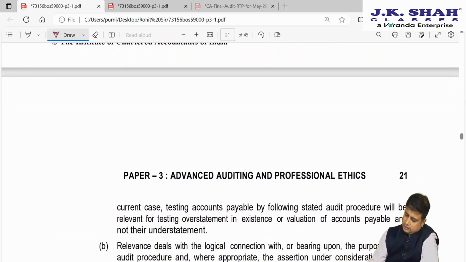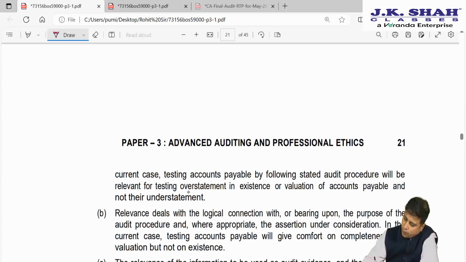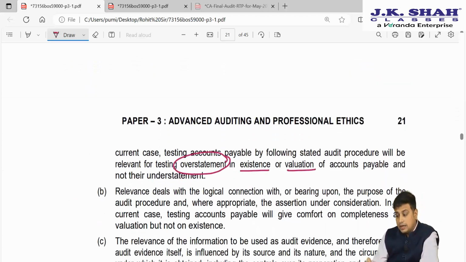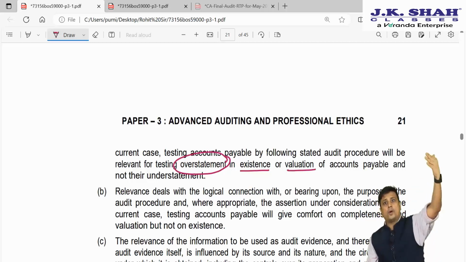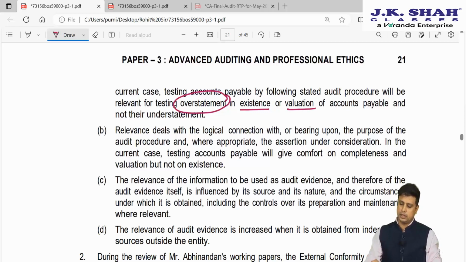In the current case, testing of account payable by the following audit procedure will be relevant for testing the overstatement in existence and valuation of accounts payable. So see, the procedure that we are applying will definitely help us understand whether there is overstatement, because we are checking the existence and valuation. So valuation, we need to know whether they have overstated. So yes, this procedure will help you in understanding the overstatement.